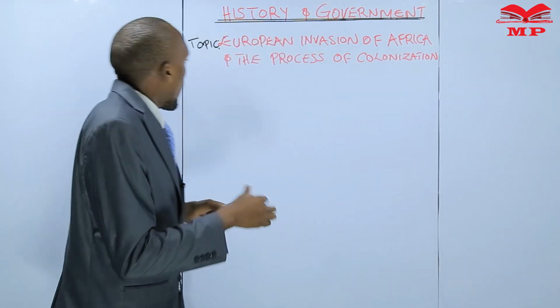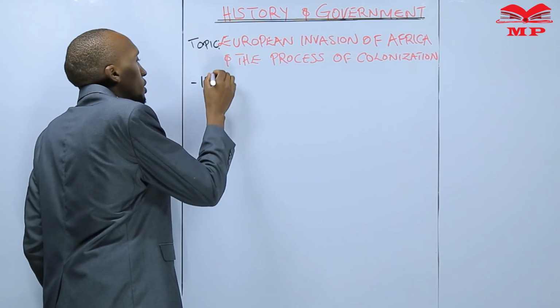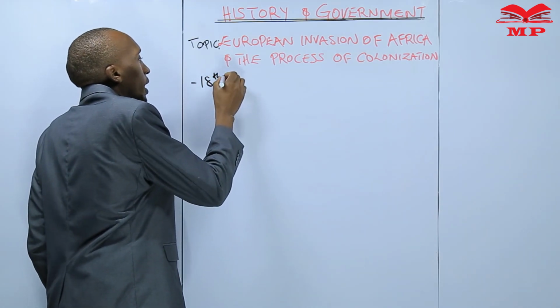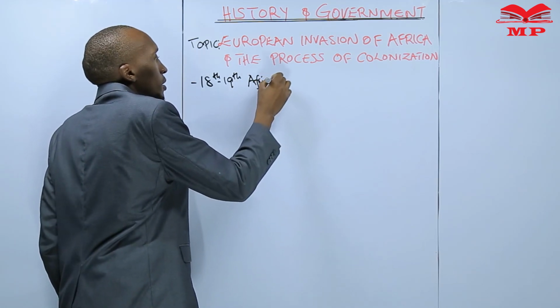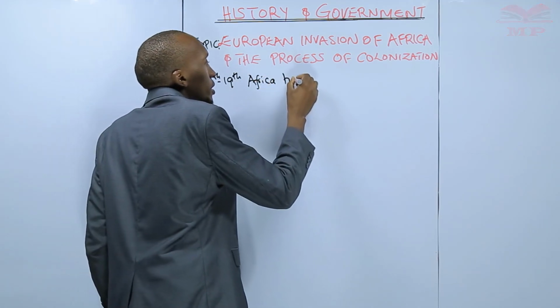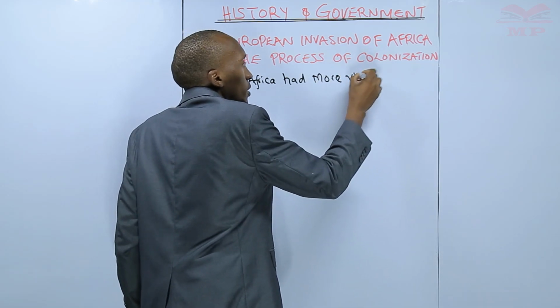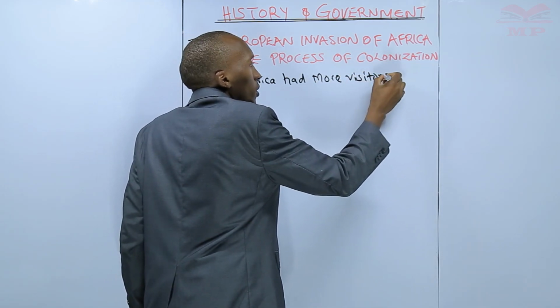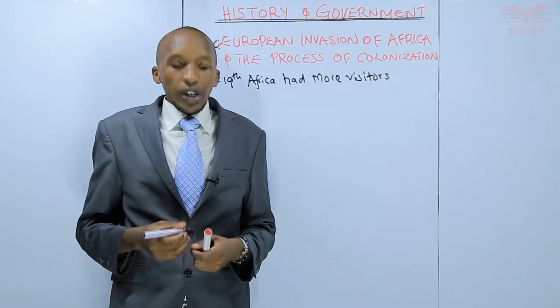That is a point that you should note: in the 18th and the 19th century, Africa had more visitors. They came in large numbers, right?